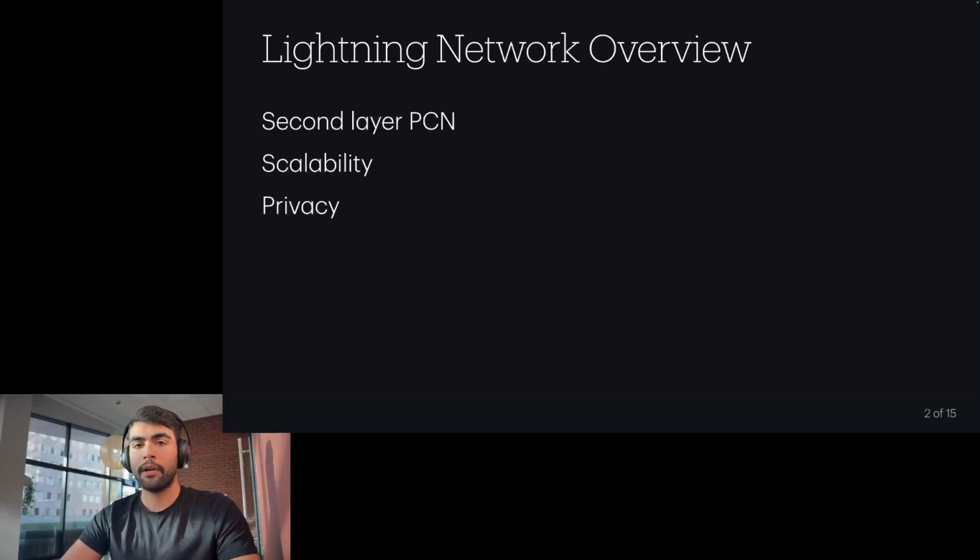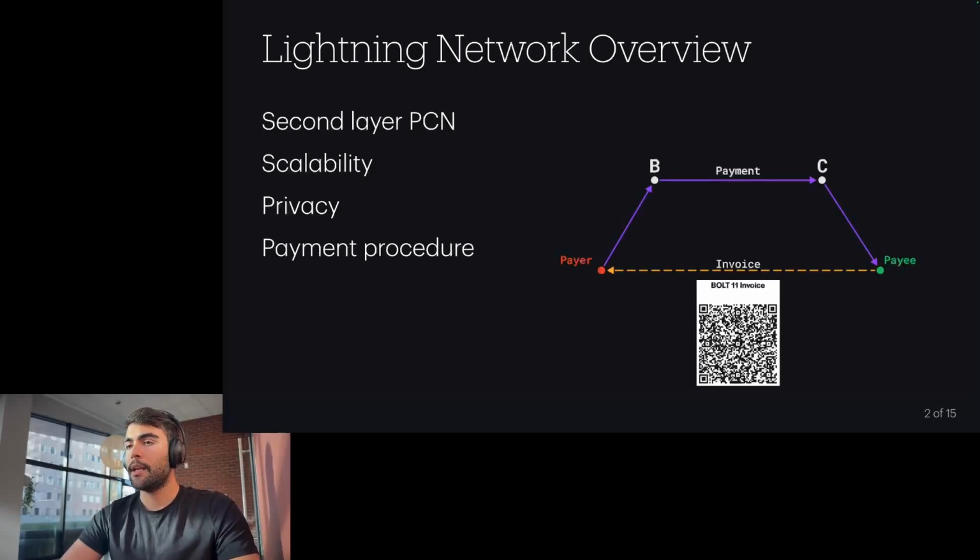How the Lightning Network currently works, the payment procedure, is that the payee generates an invoice and communicates that invoice to the payer through an off-network way of communication, like scanning QR codes or NFC. Then the payer gets that invoice. The invoice contains enough information for the payer to be able to execute the payment. So the payer creates the onion encrypted messages, chooses some nodes like B and C to be in the path, and sends the payment through those nodes to the payee.